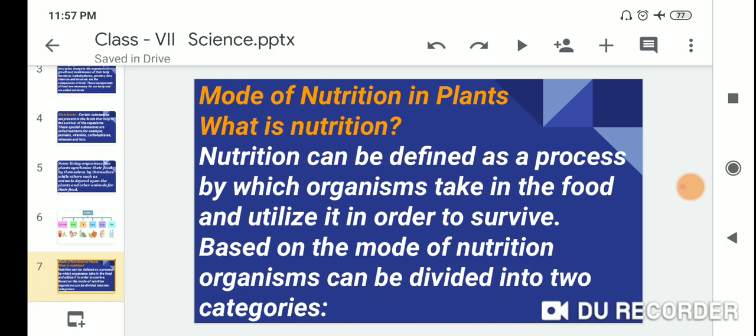Mode of nutrition in plants. So what is nutrition? Nutrition can be defined as a process by which organisms take in the food and utilize it in order to survive.